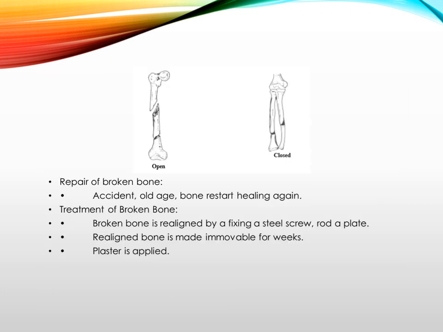Now the nutritional cause of skeletal disorders. Due to lack of nutrition, many disorders occur. The first one is rickets, a disease of childhood in which the bones do not harden. Rickets is a disease of growing bones, therefore it usually occurs in the first 2 years of life. The cause of rickets is deficiency of vitamin D.